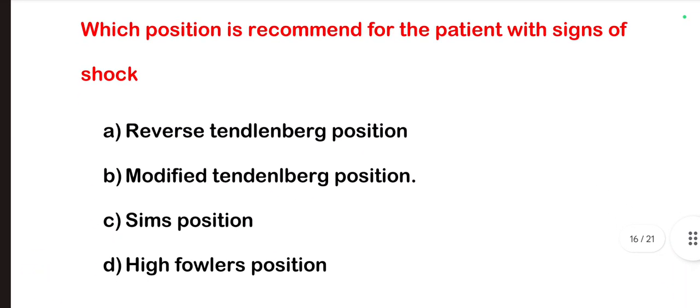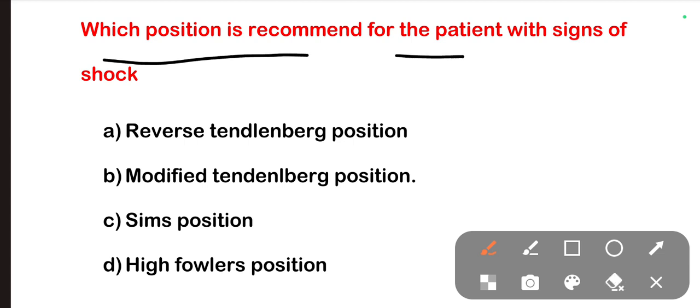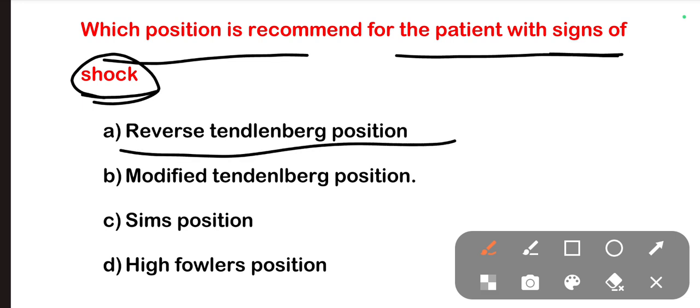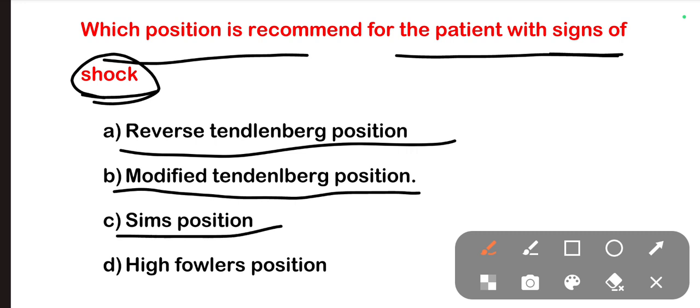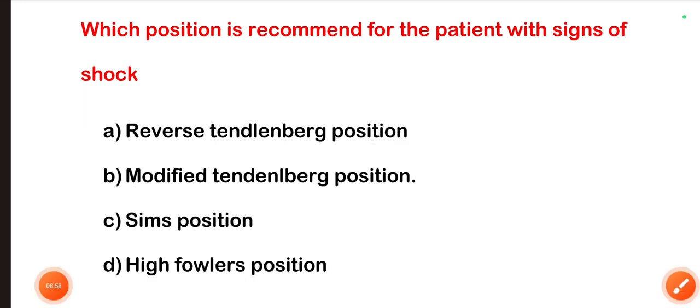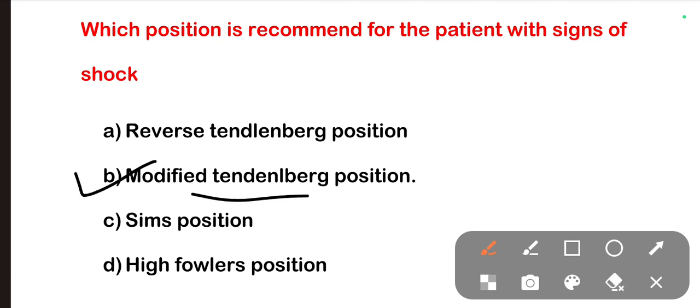The next one is which position is recommended for patient with the signs of shock? So when the patient is having a sign of shock, he is at risk for shock. In which position can we recommend for the patient? Options are reverse Trendelenburg position, modified Trendelenburg position, Sims position, high Fowler's position. The right one is modified Trendelenburg position. So this position can be given for the patient to reduce the risk for shock.